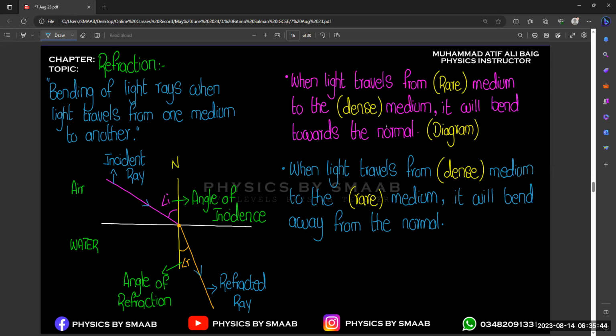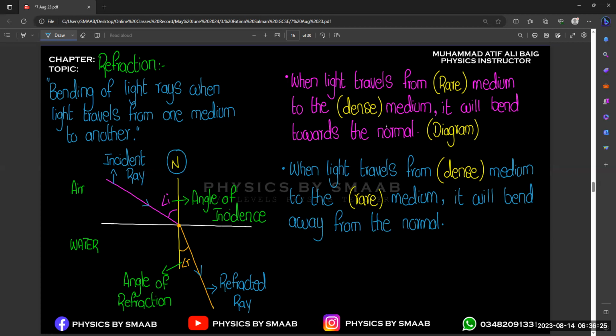So normal means this line. If you compare this yellow line, so the orange line, that is the refracted ray, it is close to the yellow line. So it means the purple line is at greater angle from normal, but the orange line is close to the yellow. It means towards the normal. And if you just invert your screen, you will find a second point. If we invert our screen, the orange line is close to the medium, that is water. So water is the dense medium, right? And when it is passed into the air, it will move away from the normal with the greater angle, right? So if you invert your screen, you will find the second point.